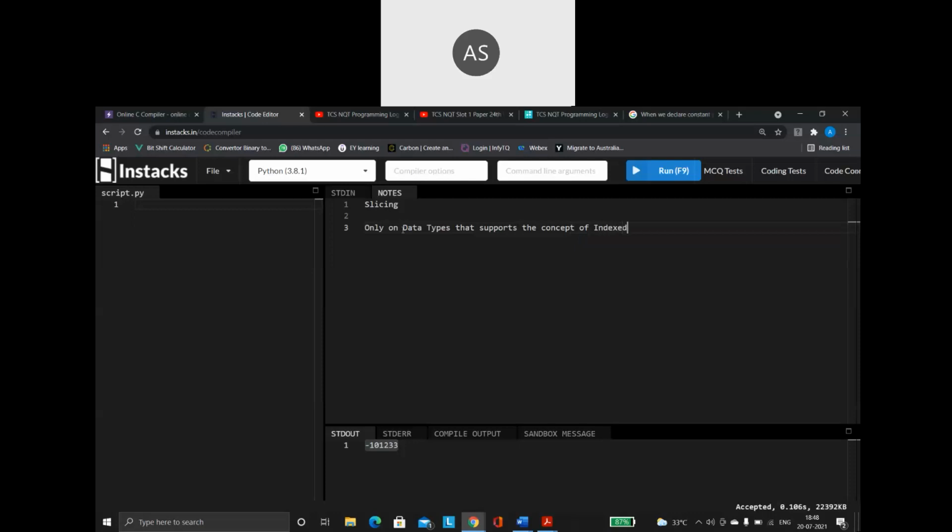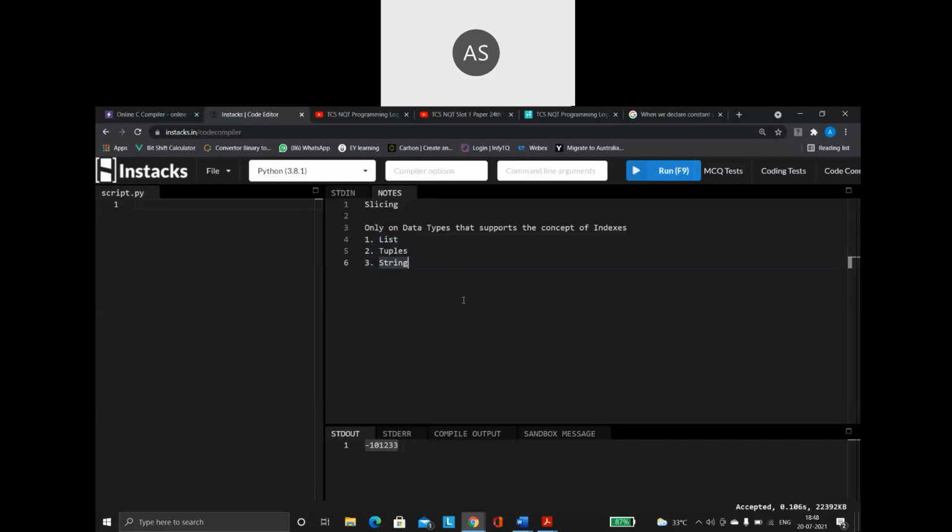So in Python, what are the data types that support indexes? One, I have my list. Two, I have my tuples. And three, I have my strings. So the concept of slicing can be applied only on these three data types.